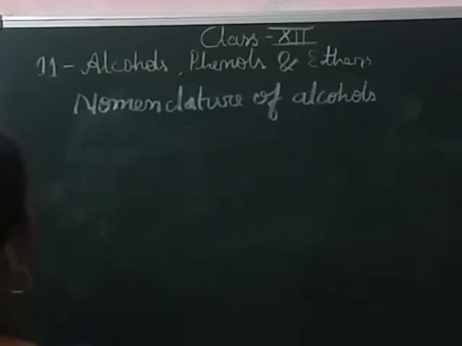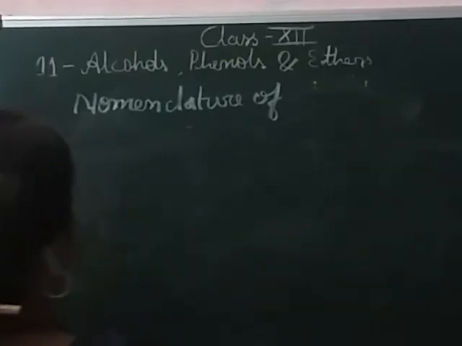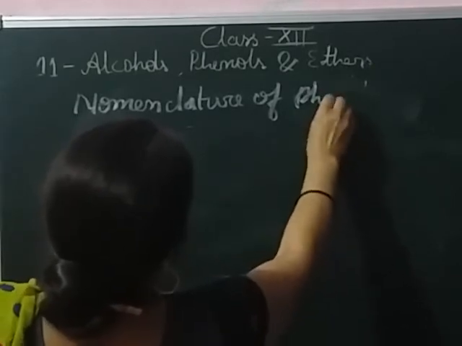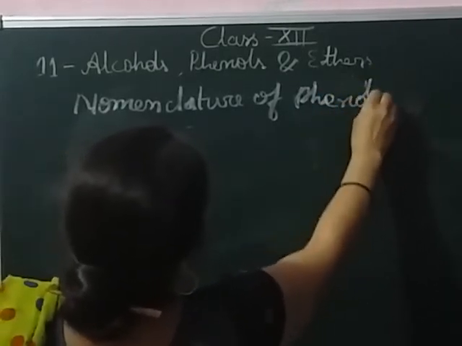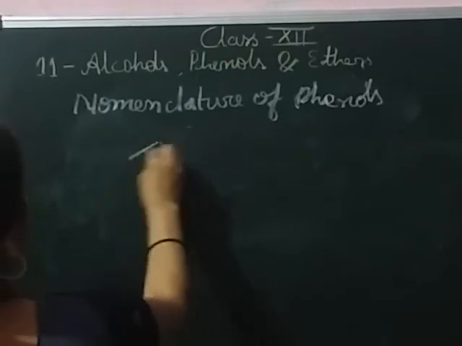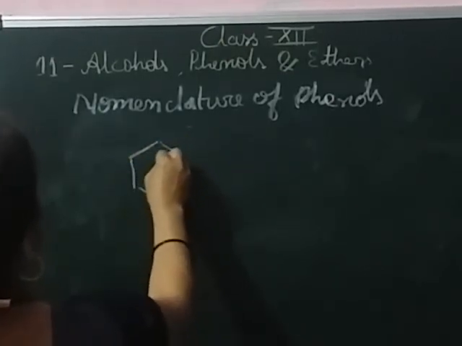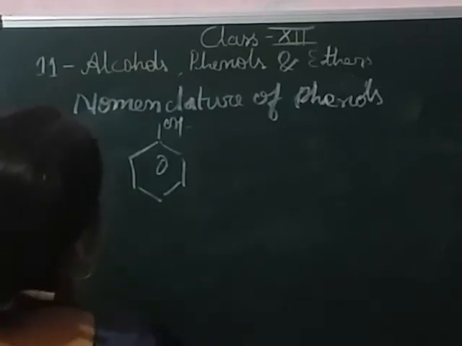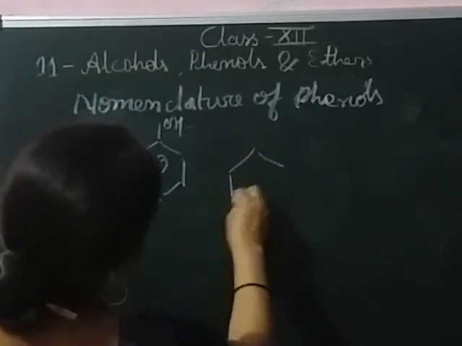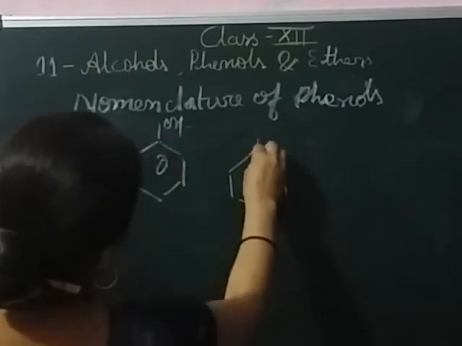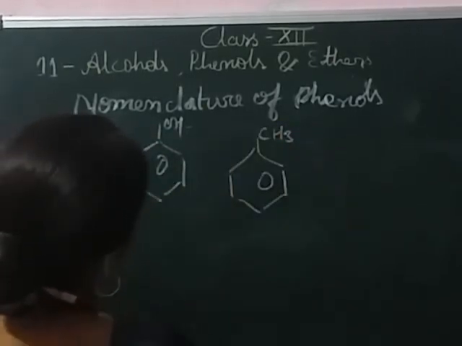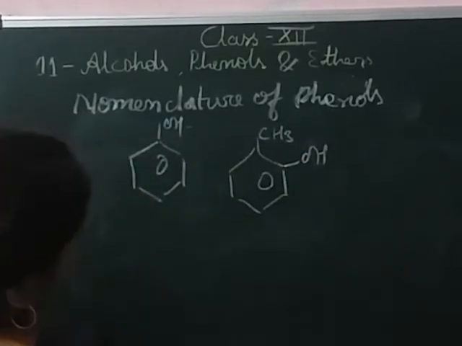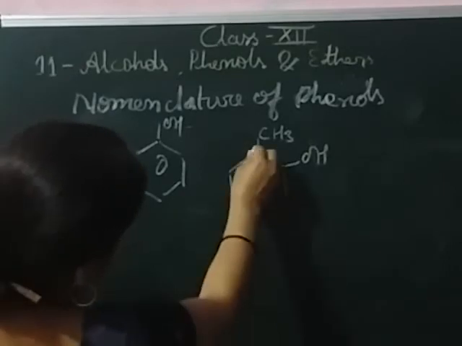Next is the nomenclature of phenol. This is phenol. If a methyl group is attached to the benzene ring, what is the name of this compound?